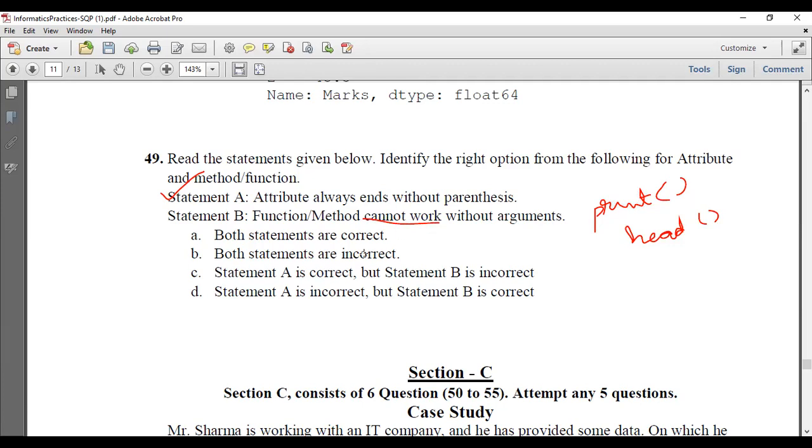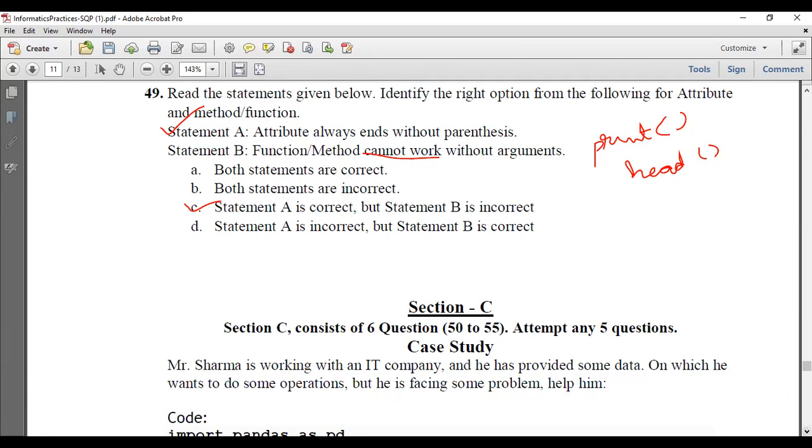So what is the answer? Statement A is correct, but statement B is incorrect. But when I say function, a function should have parenthesis; it always ends with the parenthesis. For a function, the parenthesis is a must.